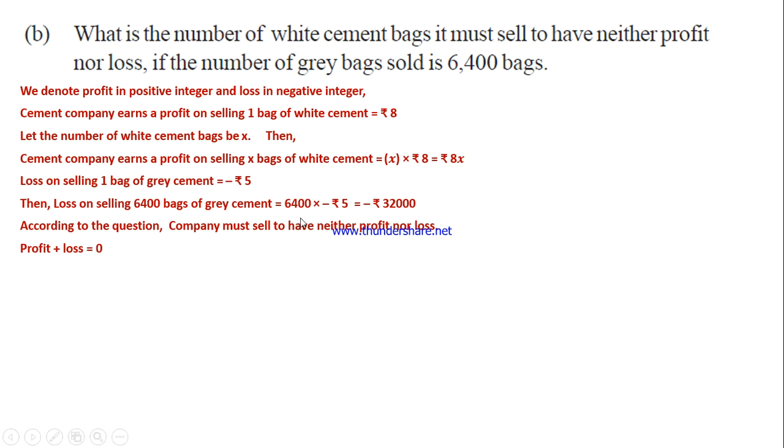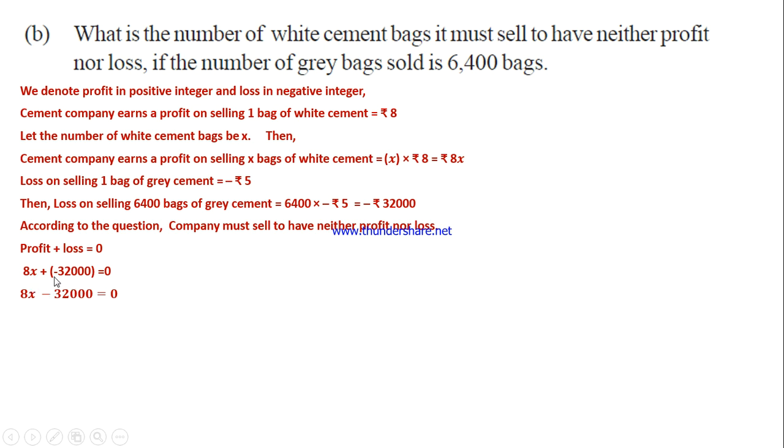So we are going to add: profit is 8x rupees plus loss minus 32,000. We'll see the next step. Why do we place 0 here? When you find the profit or loss, it is neither profit nor loss, so you will not have any profit or any loss. That's why it is equal to 0. Here we are making the equation: profit plus loss equals 0. Profit is 8x rupees plus loss is minus 32,000. So 8x minus 32,000 equals 0.